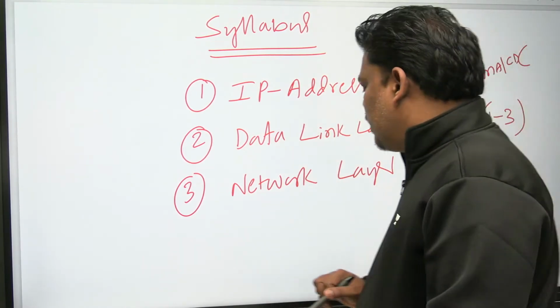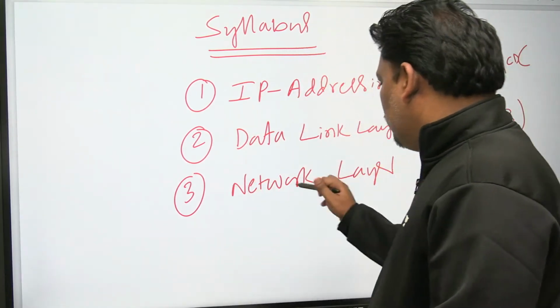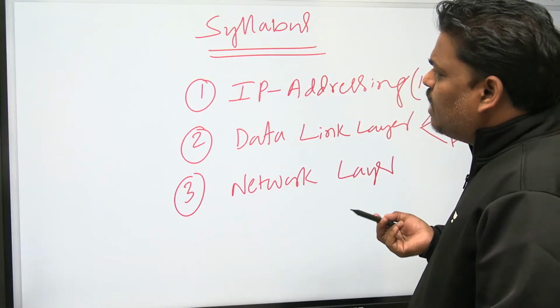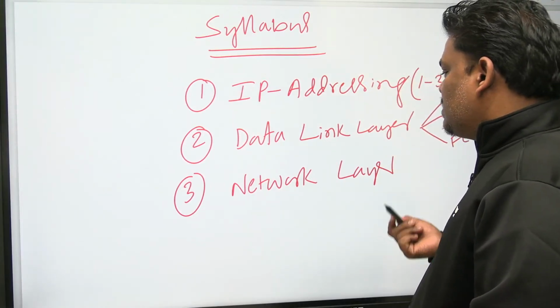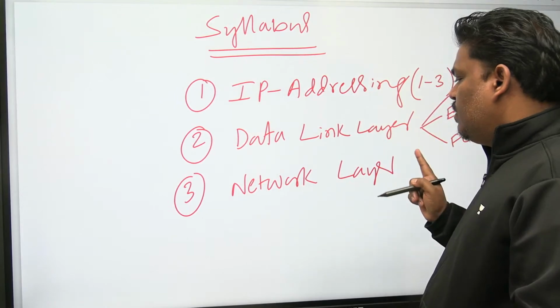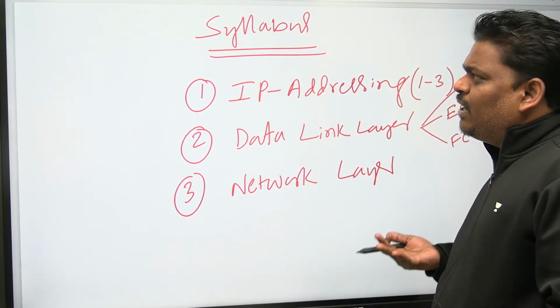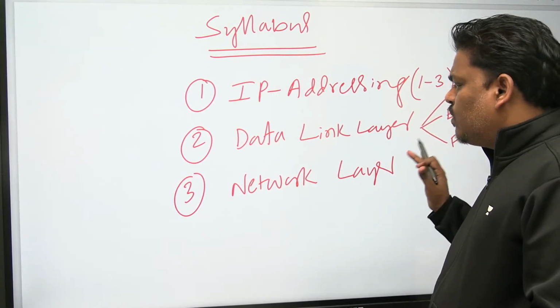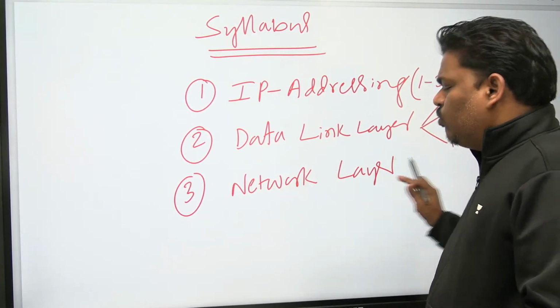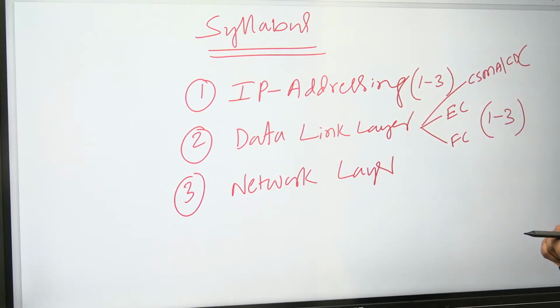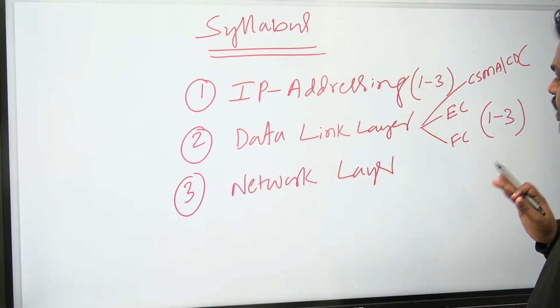Come to the next one, network layer protocol. I think everyone knows the subject name is computer network, right? So it is a network layer. I think in my opinion, total computer network is running on the network layer only.